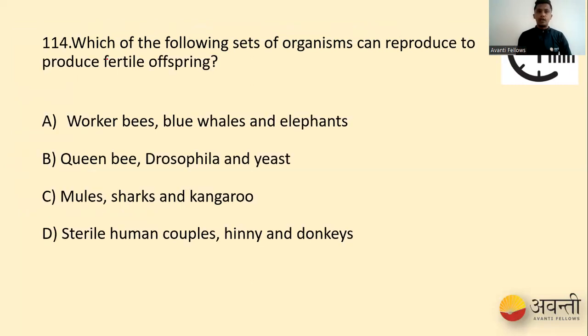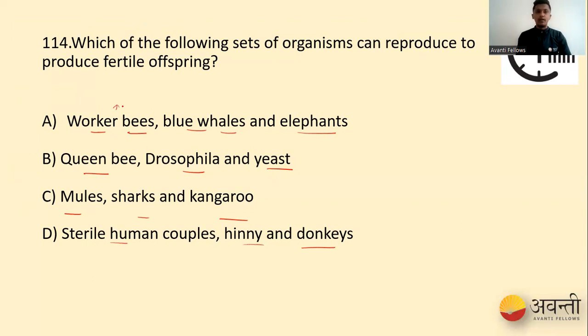Now coming to the next question, 114. Our question is, which of the following sets of organisms can reproduce to produce fertile offsprings? Again, we discussed a similar type of question in the beginning itself. So let's see here. We have worker bees, blue whales, elephants, and then we have queen bee, Drosophila, and yeast, mules, sharks, and kangaroo, and we have sterile human couples, hinnies, and donkeys. So now you people exactly know the meanings of what are what.